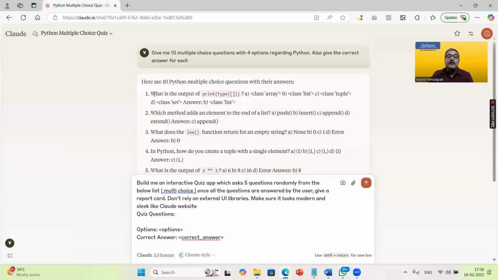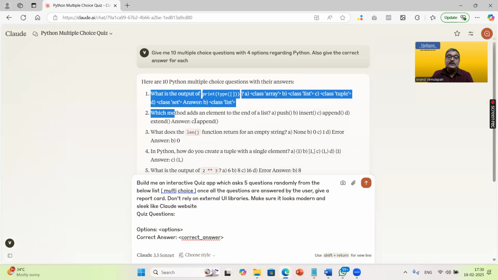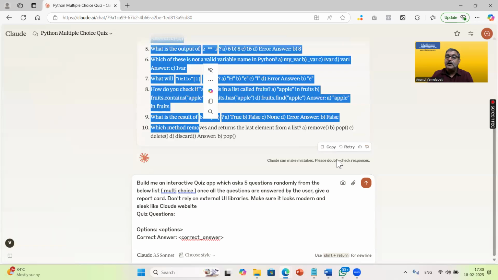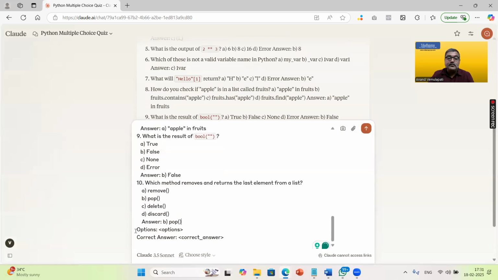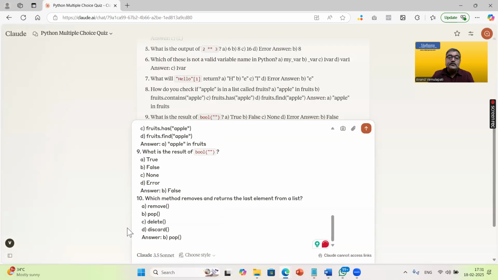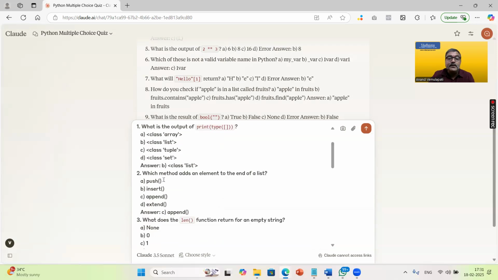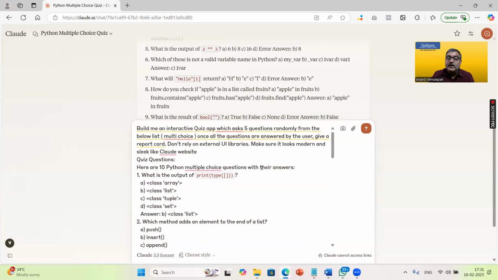I'm just going to copy and paste from above because I have all the questions here. You can just select all these things, or you can just do a copy from here. Let me just paste here. I'm going to delete all these things. All you need to mention is what is the correct answer, what are the options that you have. So what I'm going to do is just scroll a little up, and here are 10. Okay, I'm just going to remove that message.